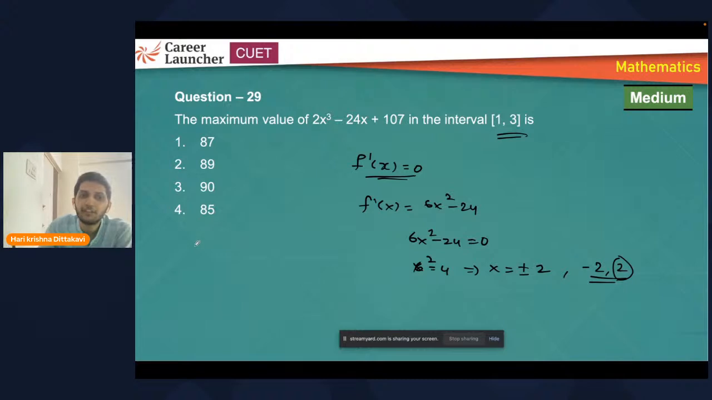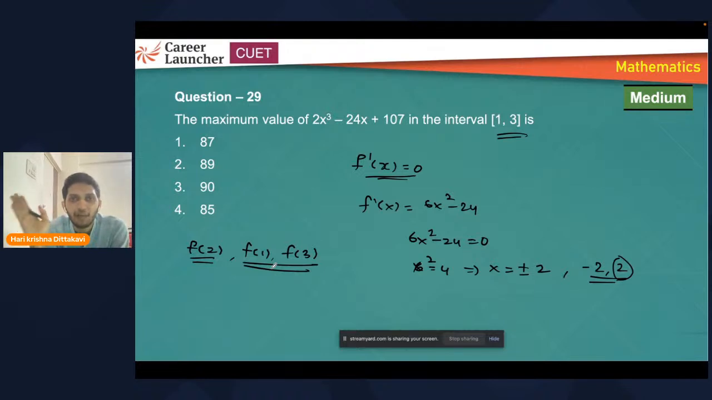So for absolute maximum, you need to consider f of 2 value as well as f of 1 and f of 3. For absolute maximum, we need to consider the endpoints whenever it is defined in a closed interval. When the function is defined in a closed interval, you need to check f of 1 value and f of 3 value, that means the initial point and final point, and whatever x values you got after finding f dash. Find all these three. Whatever is maximum among these three, that will be the maximum value. Here, they should have mentioned absolute maximum.